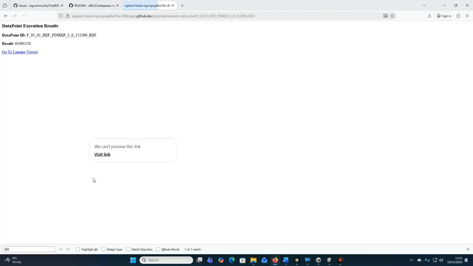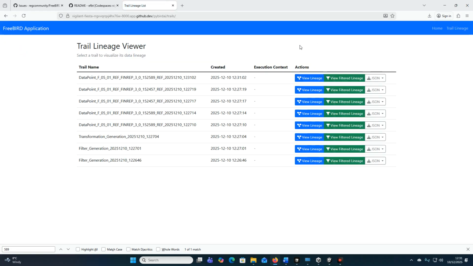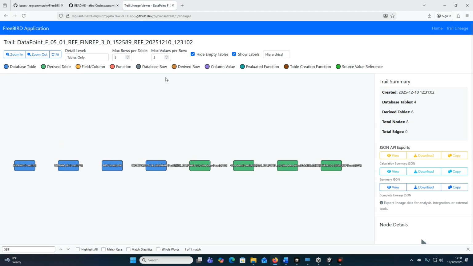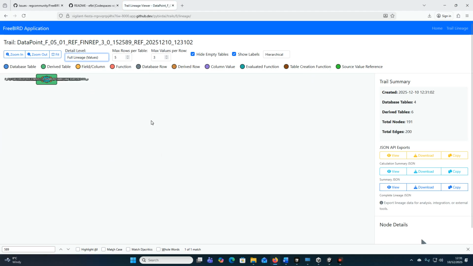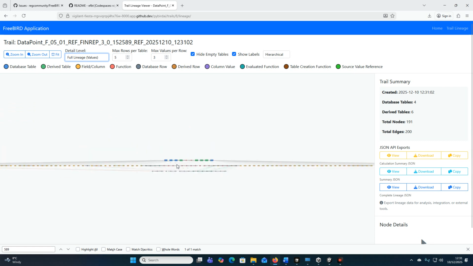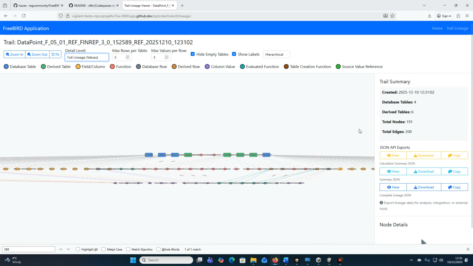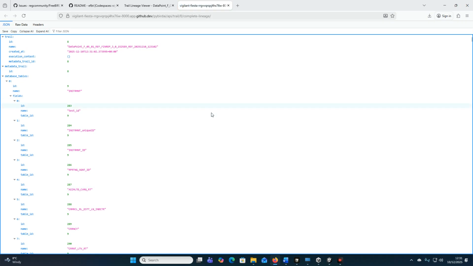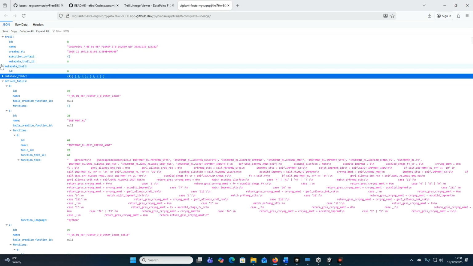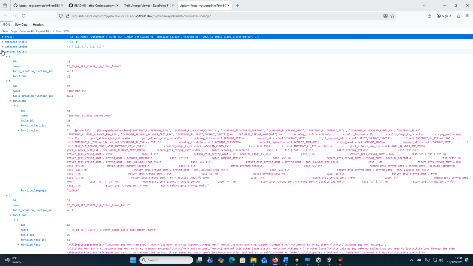The test data is still in the system because we ran the tests. We get a number for that cell of 83 million or so. We can go to the lineage viewer and we can see the detailed lineage of this calculation. Here we do full lineage. This is not the easiest thing to interpret, but we also export the detail of that as a JSON, which is also not the easiest to interpret.